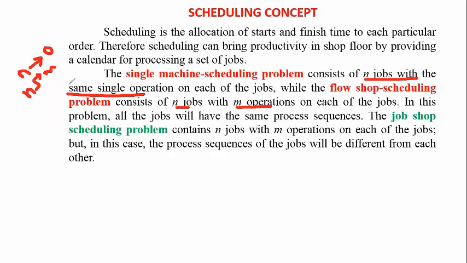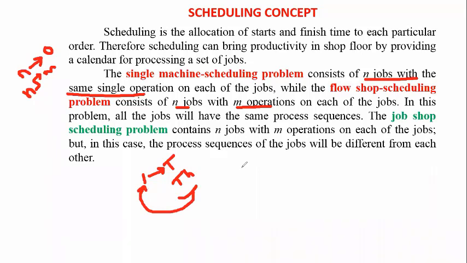In the flow shop problem, all jobs will have the same process sequence. The job shop scheduling problem consists of n jobs with m operations on each job, but in this case the process sequence of the jobs will be different from each other. For example, if we take one job, first we do turning, then threading, then some facing operations. Like that, we perform various operations on the same machine, or on the same job. That is called the job shop scheduling problem.